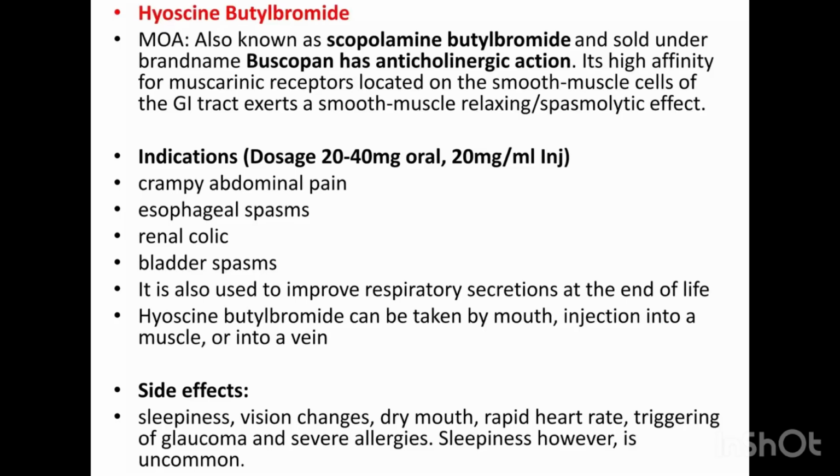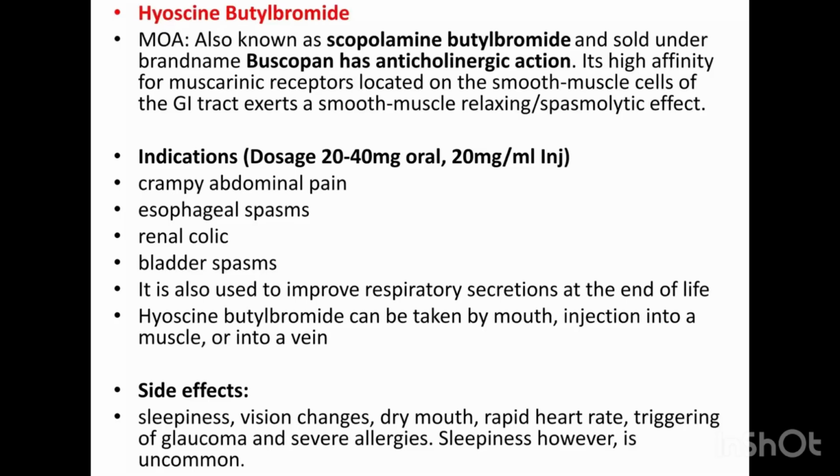So this is the brand name. The brand name is Buscopan. So when you go and buy Buscopan, what is Buscopan's action? Buscopan helps you to reduce GI spasms, because excess GI spasm increases motility and secretion, and you don't want excess motility because it will cause diarrhea. So dicyclomine and Buscopan are used to reduce GI motility and also biliary and renal colic.